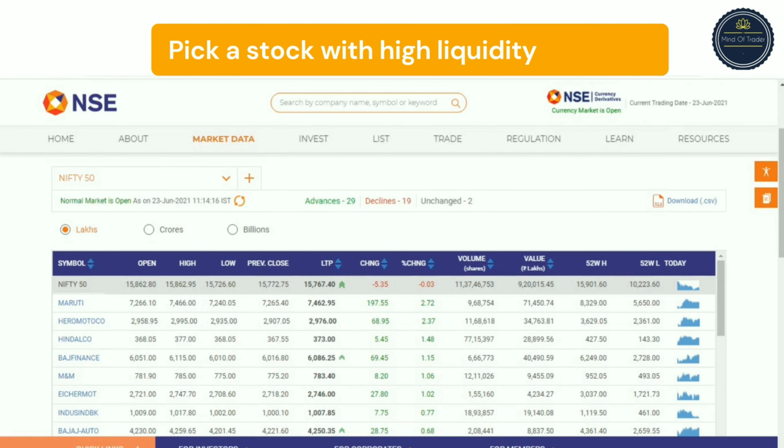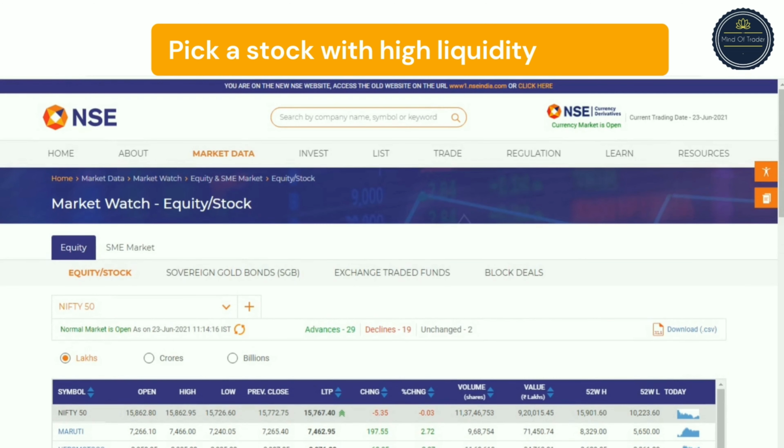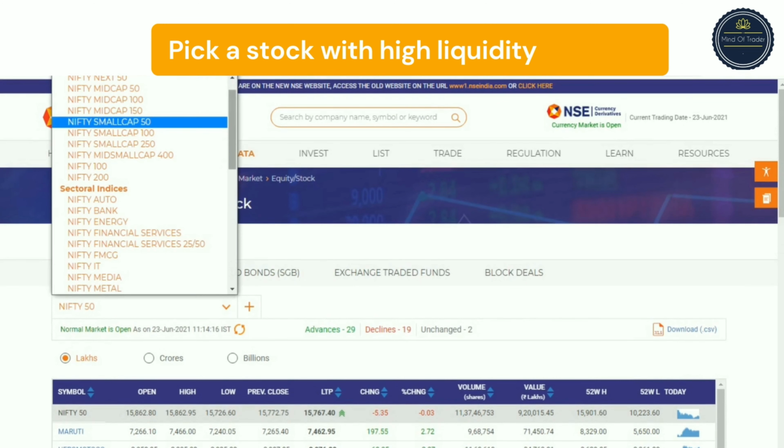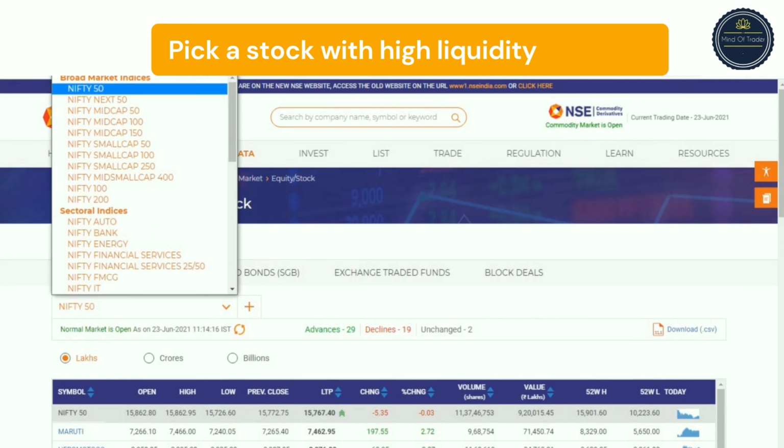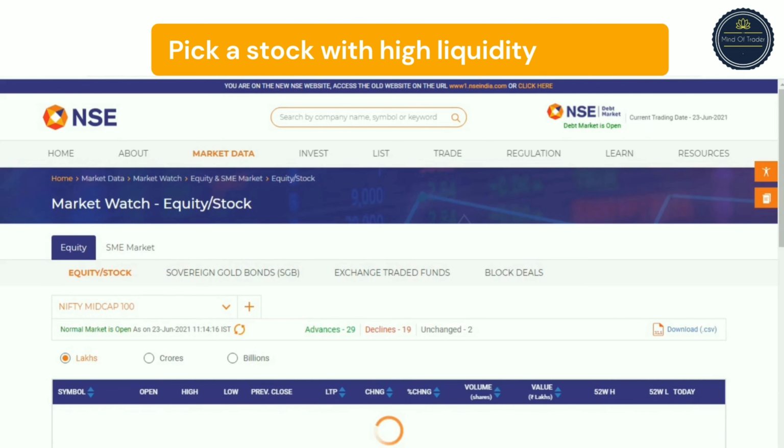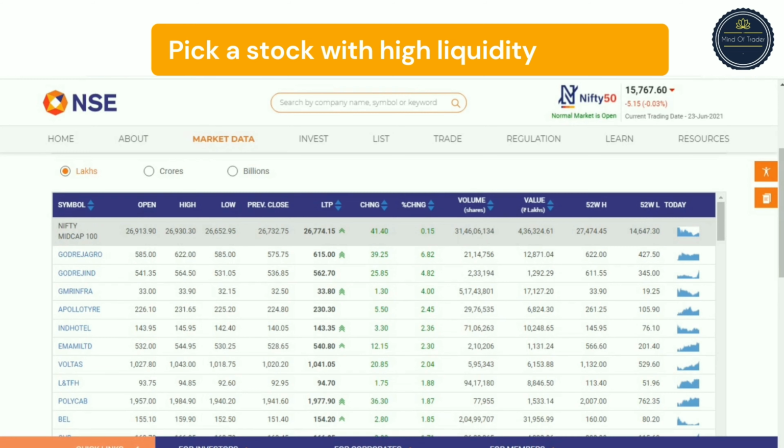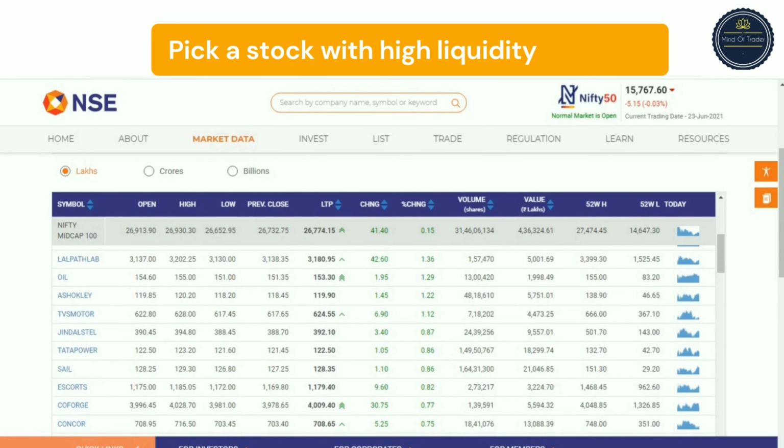So there are different indices which you will see now. The first one is Nifty 50. The second one is Nifty Next 50, and then mid cap 50 and mid cap 100. So these four segments are good enough to pick a stock for your trading.